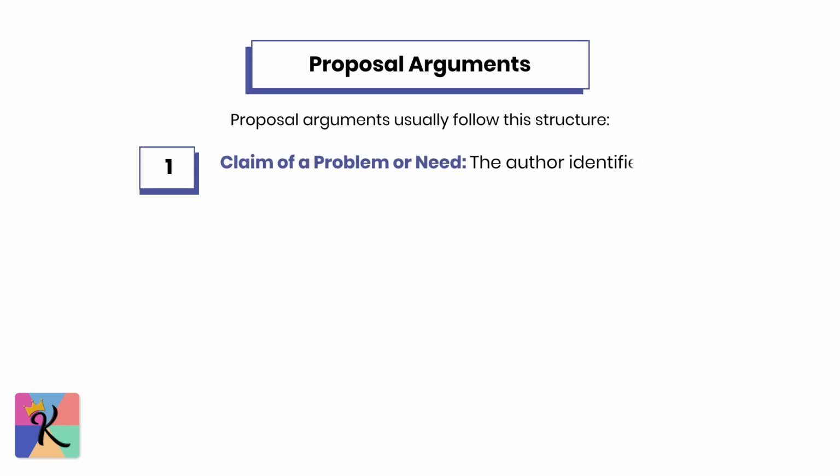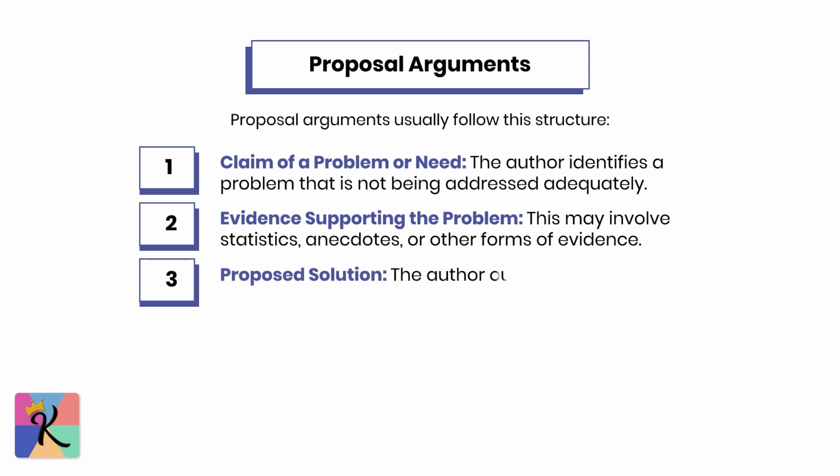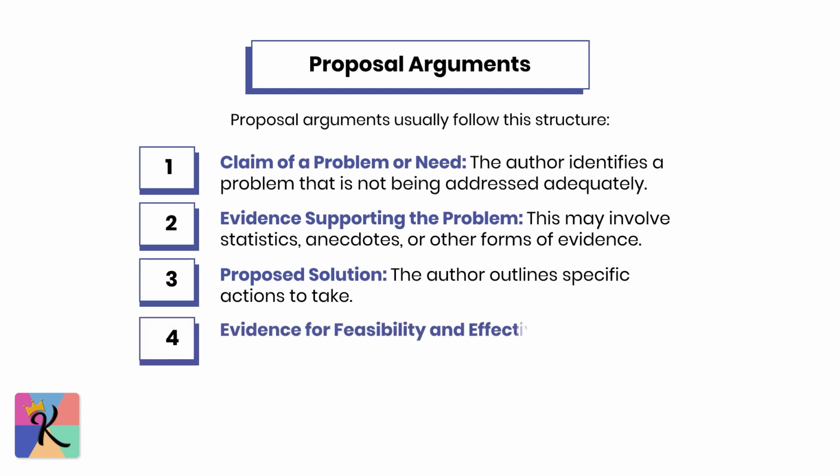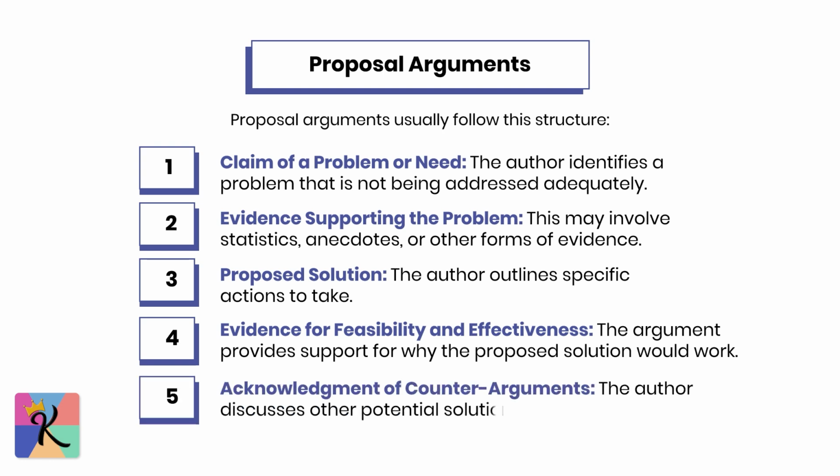Claim of a problem or need. The author identifies a problem that is not being addressed adequately. Evidence supporting the problem. This may involve statistics, anecdotes, or other forms of evidence. Proposed solution. The author outlines specific actions to take. Evidence for feasibility and effectiveness. The argument provides support for why the proposed solution would work. Acknowledgement of counter-arguments. The author discusses other potential solutions and explains why their proposal is better.